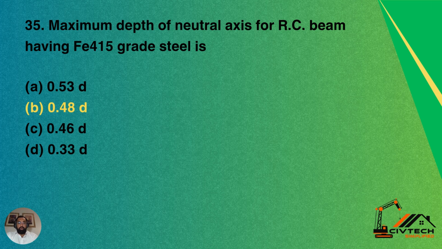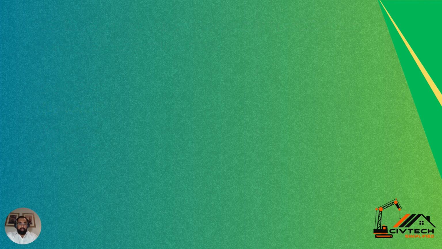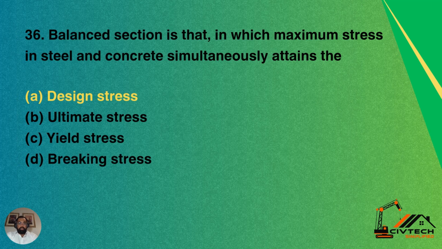Question 35. Maximum depth of neutral axis for reinforced concrete beam having Fe415 grade steel is. Where is the maximum neutral axis for reinforced concrete beam? Option A, 0.53D, B, 0.48D, C, 0.46D, D, 0.33D. The maximum depth of neutral axis for reinforced concrete beam is 0.48D. B is the correct answer.